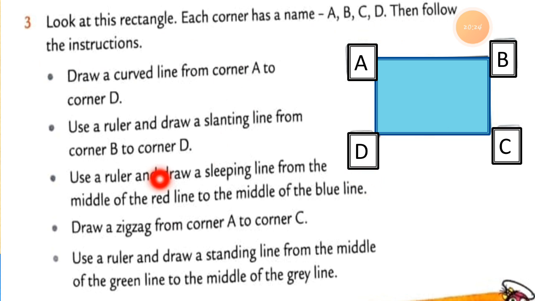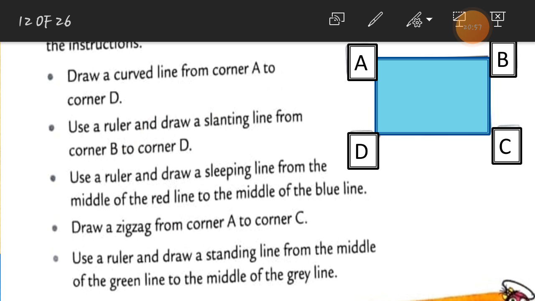Then follow the instructions. We have to follow these 5 instructions in this rectangle. We have to draw as per the instructions. So let's start reading the instructions and do as the instruction says. Draw a curved line from corner A to corner D. What we have to do? We have to draw a curved line. A curved line is a freehand line. We have to use a free hand to draw a curve.